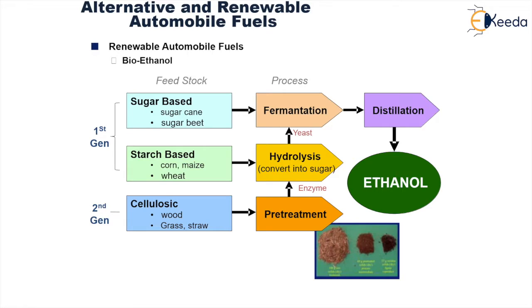What is the process? As far as sugar based crops are concerned, they are subjected to fermentation, distillation and formation of ethanol. As far as starch based crops or second generation cellulosic sources are concerned, they are subjected to pre-treatment and hydrolysis, where they are converted into sugar. Then they are subjected to fermentation through the action of yeast. Then they go through distillation and finally formation of ethanol takes place.